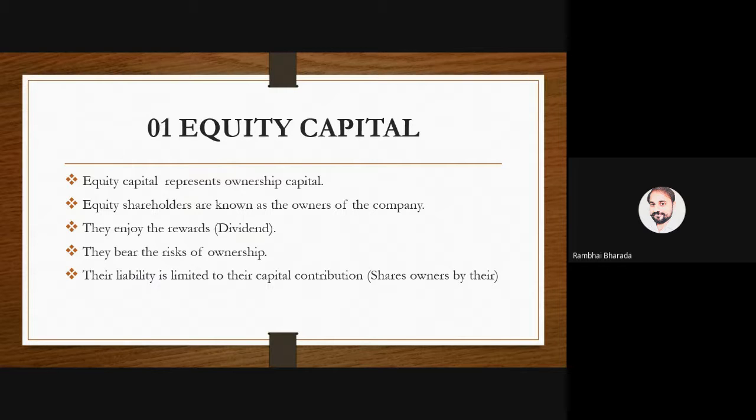I don't think so. Any explanation is required about the equity shares? Okay. If you see the Companies Act 2013, the definition of equity share is very simple: shares other than the preference shares. Equity shares means shares other than the preferences. Preferences के अलावा जितने भी shares हैं, all those shares are considered as equity shares.